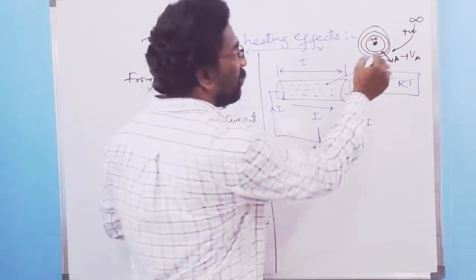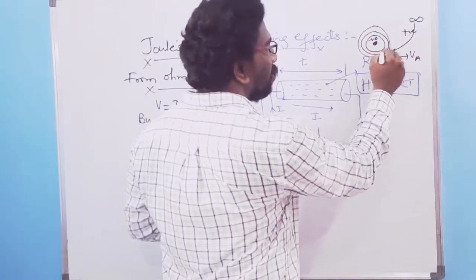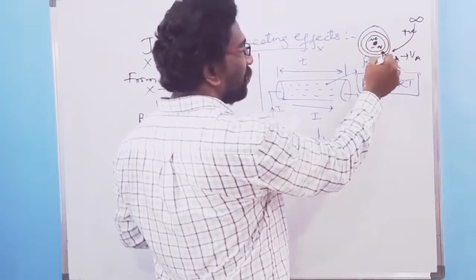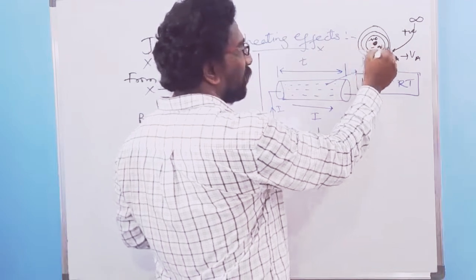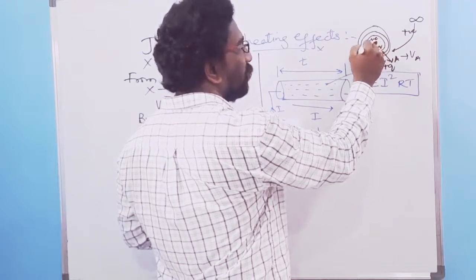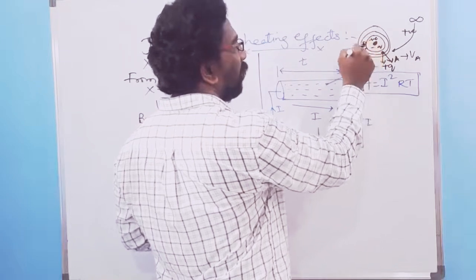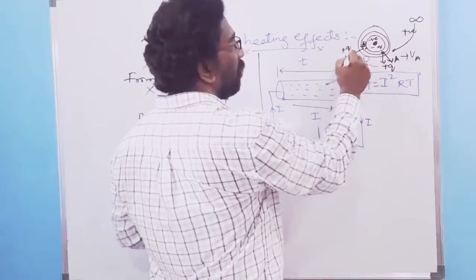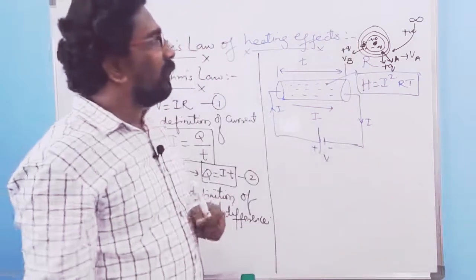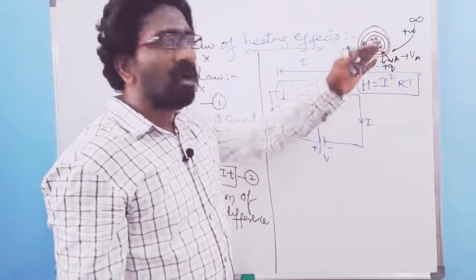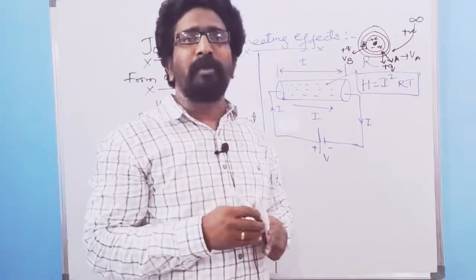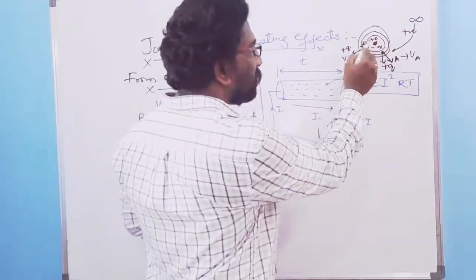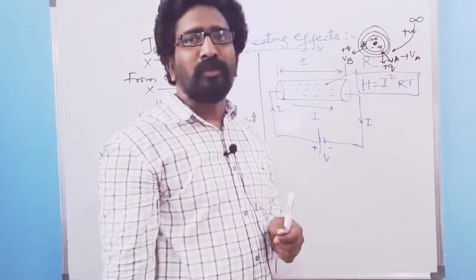Because of that, what happens? This is positive charge plus Q and this is negative charge minus Q. So the positive charge will come to a point which is much closer to this one. Let this be my point B, and the charge right now here is plus Q and the potential is equal to VB. Since my point B is very close, the potential at point B will be much greater than the potential at point A. Is it okay, ma? This difference is called a potential difference.